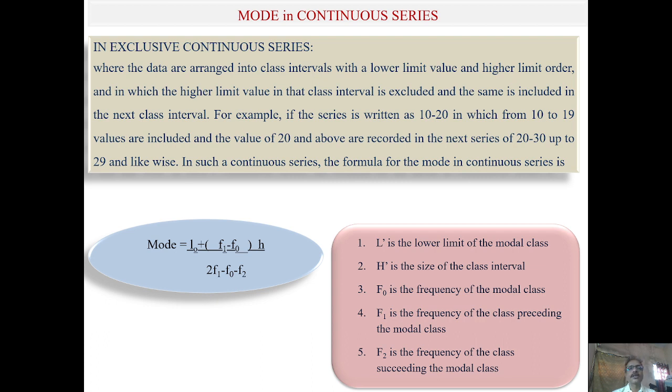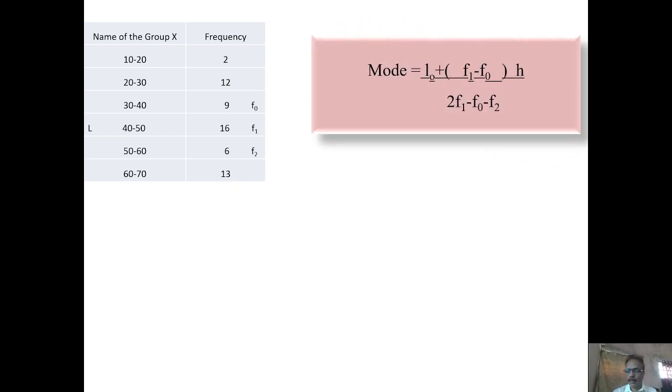F1 is the frequency of the class preceding the modal class, and F2 is the frequency of the class succeeding the modal class. Now we will see a problem of continuous series data where the data is given in the form of class intervals 10 to 20, 20 to 30, 30 to 40, and also its frequencies 2, 12, 9, 16, 6. In this problem we will find the mode with the help of this principle. As I already told you in the beginning, mode is equal to L0 plus bracket open F1 minus F0 bracket close H divided by 2 F1 minus F0 minus F2.